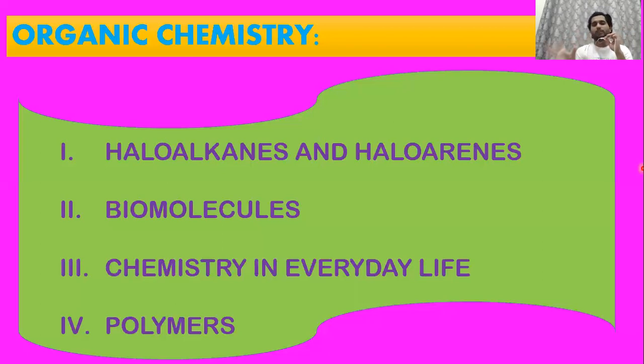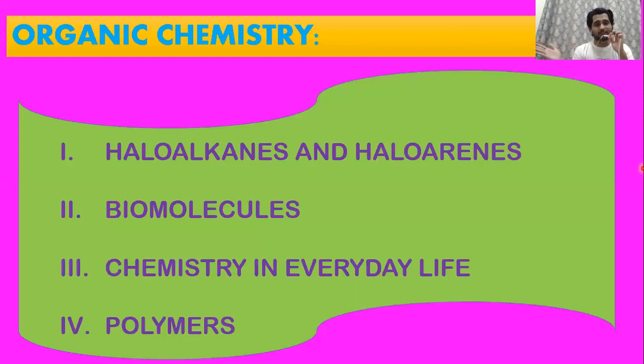Not so big a chapter again. Structures are there, but not so repeatedly asked. See, if you want to know the trend of any chapter, how questions have come, the best thing is previous year question papers. I tell in every video to refer to previous year question papers. Go to www.cbse.nic.in and just type over there class 12 chemistry previous year question papers. You will get them with the marking scheme. Just take a printout or save as a PDF.